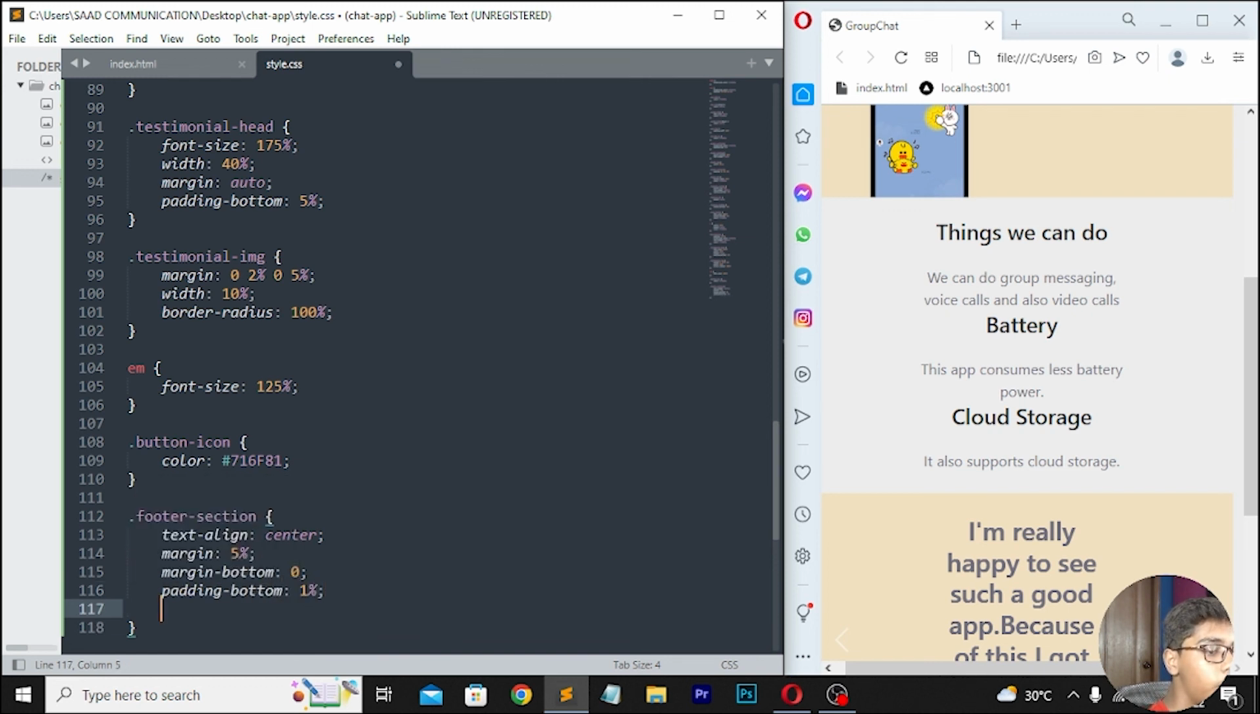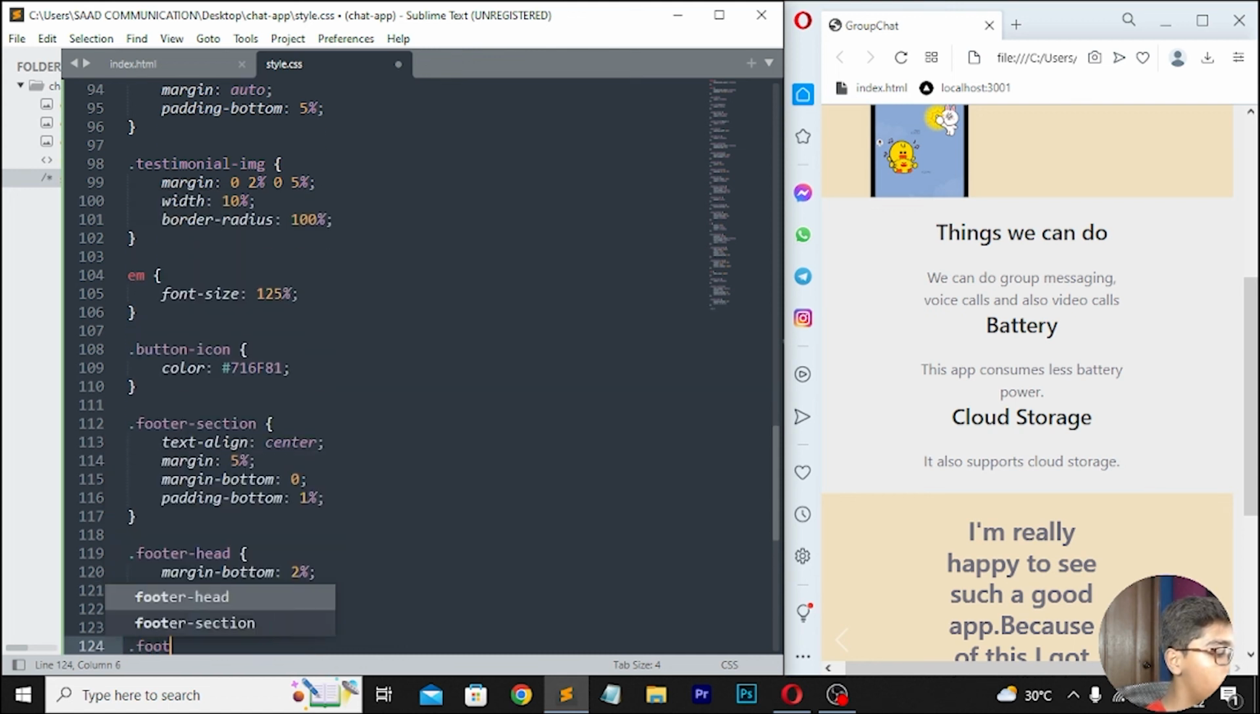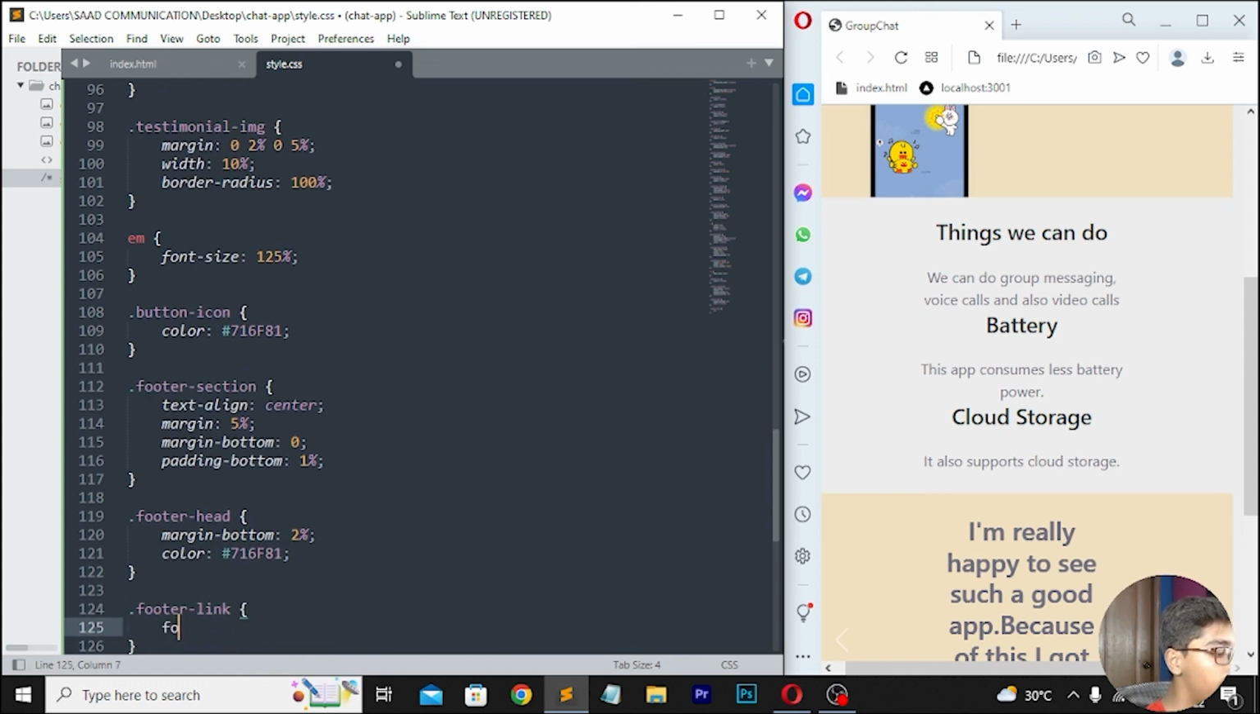Then you have to simply move down here. So here I will be now writing dot footer dash head. Then I'll be writing margin bottom, which should be 2%. Here I'll be writing color, which should be 716581. Then move down, right here dot footer dash link. Here I'll be writing font size 1.5%.